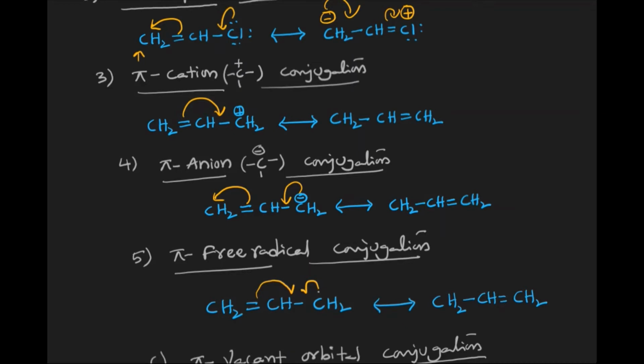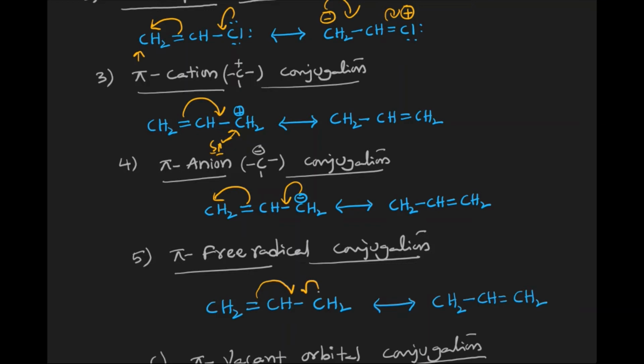Then let us see the third one, pi cation conjugation or delocalization. One cation and pi electrons are involved. We have a pi bond with pi electrons, and we have a carbocation. These pi electrons are accepted by the carbocation. The hybridization of the carbocation is sp2. The valence electrons of carbon are in the second shell, that is one s orbital and 3 p orbitals. If it is sp2, one s orbital and only 2 p orbitals are used, and the remaining one p orbital is empty. That p orbital can readily accept the electrons.